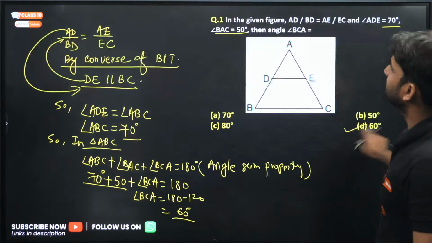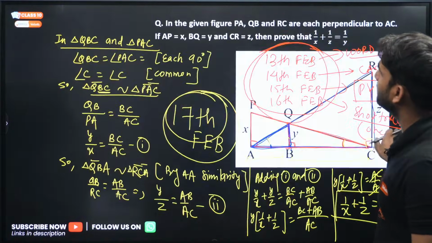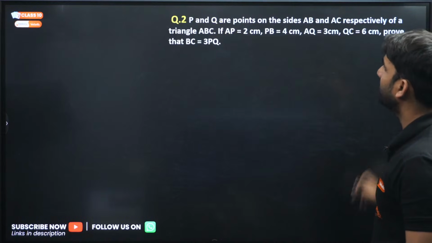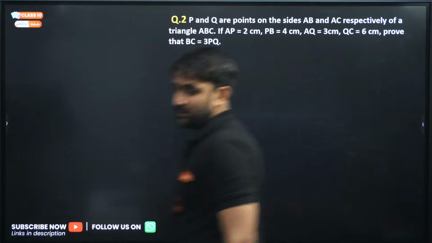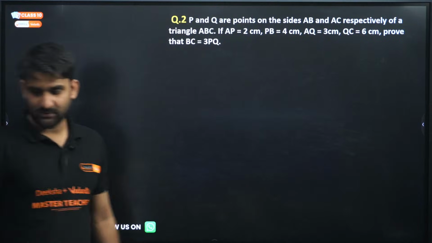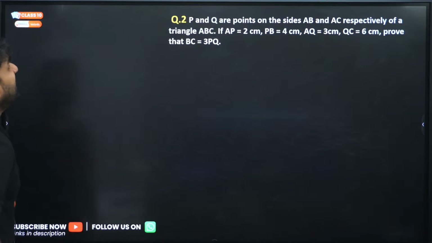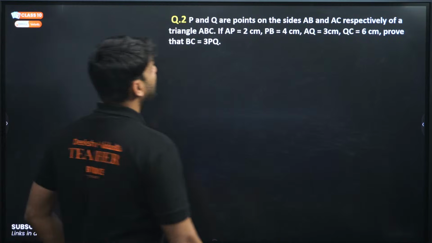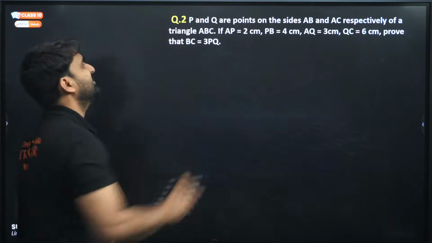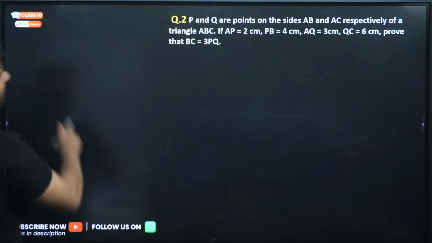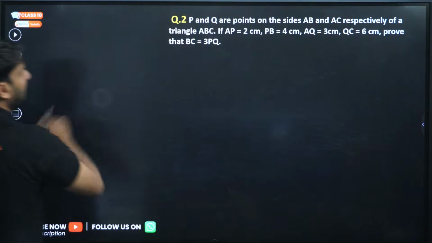Okay, basically I couldn't mention the question number, don't worry. Look at this triangle. P and Q are points on the sides AB and AC respectively of a triangle ABC. So first draw the triangle.